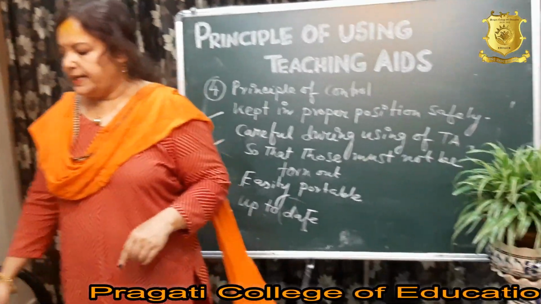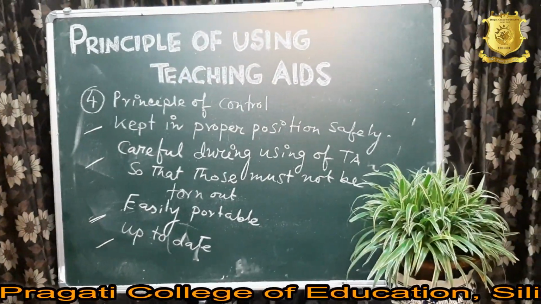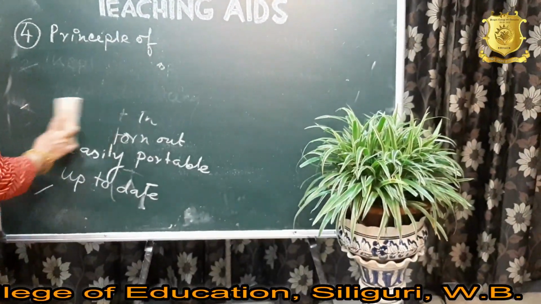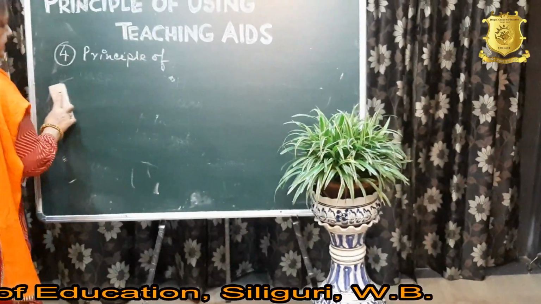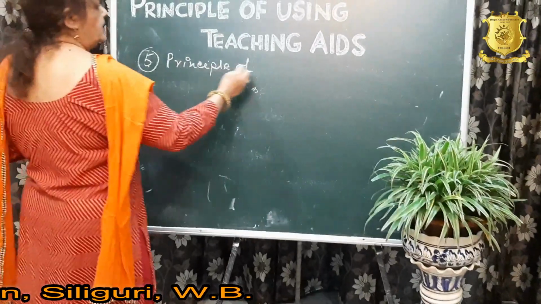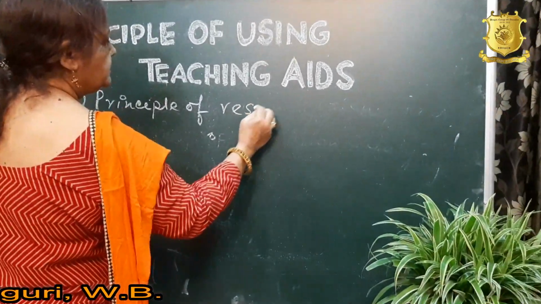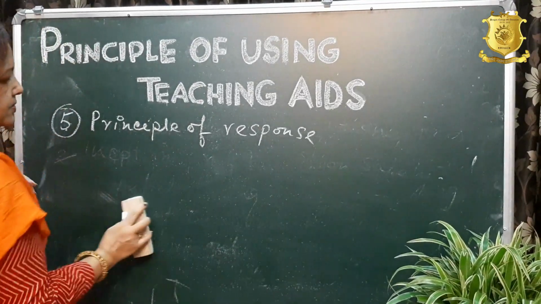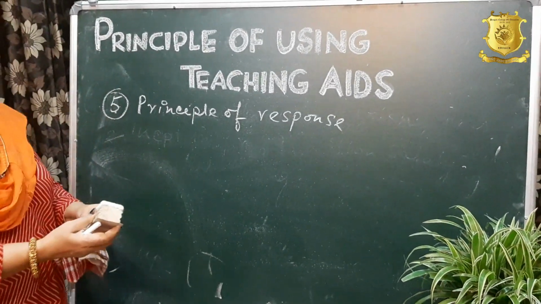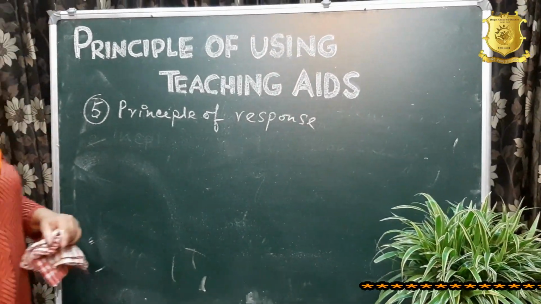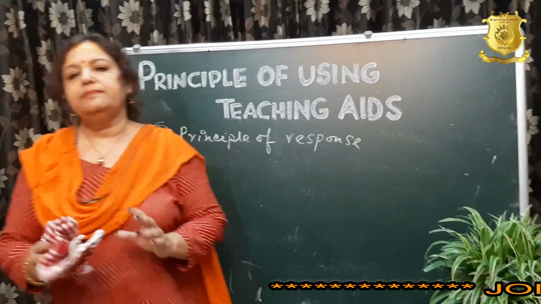Now next comes another point, number 5, the principle of response. We know that when teachers use teaching aids, the participation of the students is a must.